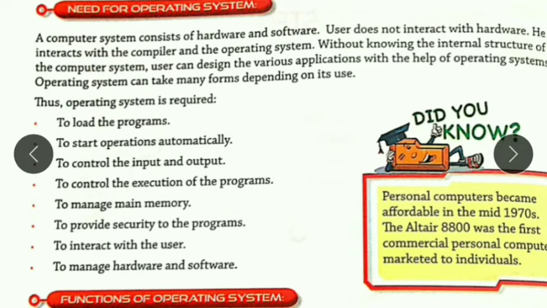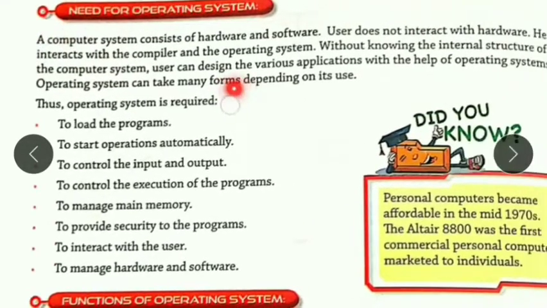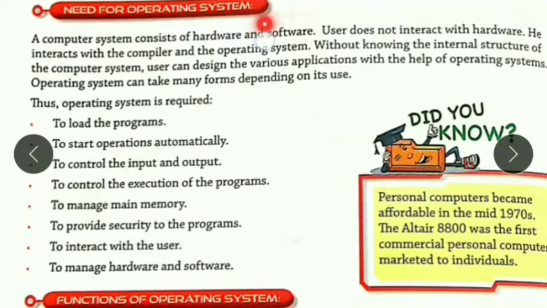We have to understand what the operating system is. The operating system is the basic software of the computer. It runs the computer, it handles your applications and hardware. Here is the list given of why we have to use the operating system, or we can say what is the need of operating system.